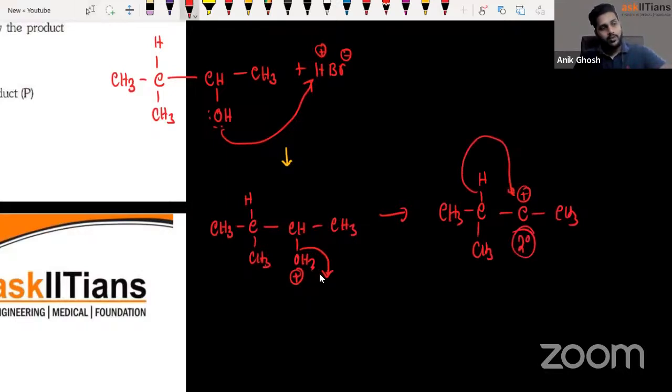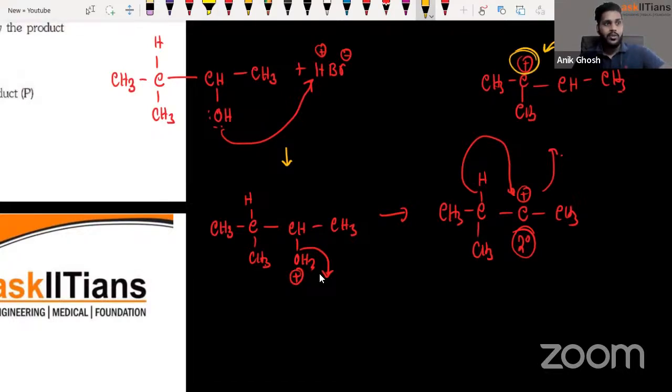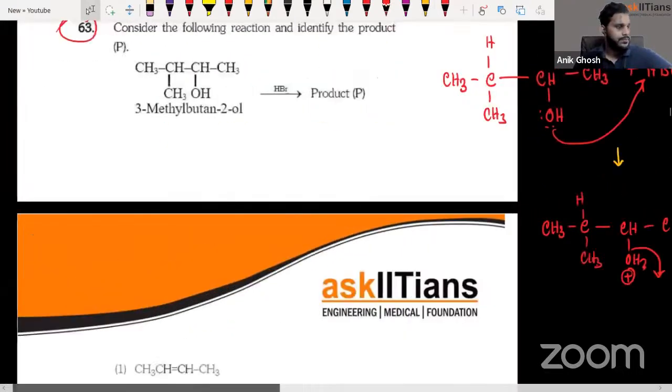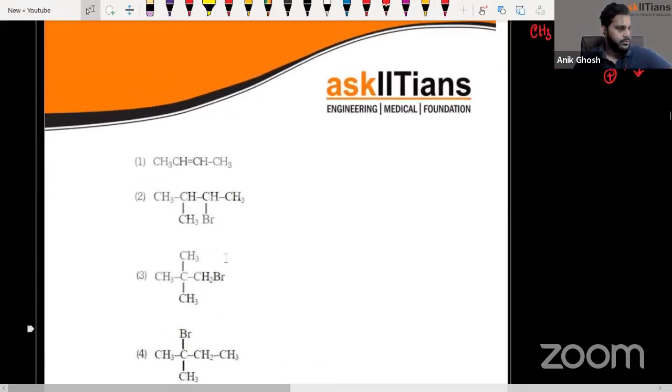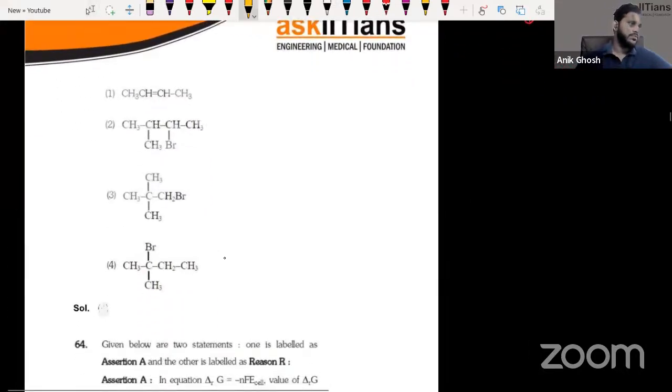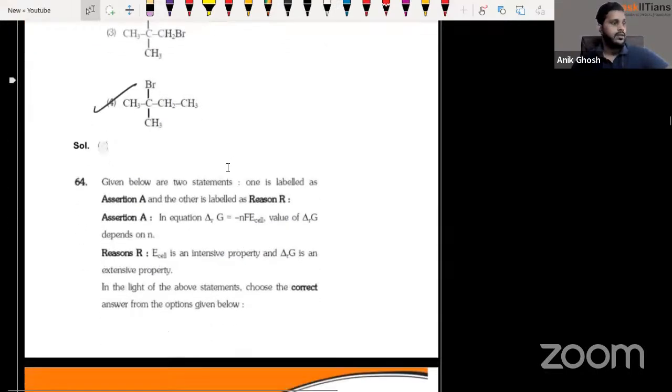Because this carbocation is a 2-degree carbon, in order to become a 3-degree carbocation, which is more stable, it makes the hydride shift. And you get something like this. So now as the carbocation is here, the bromine is going to come and get attached to this part. So the answer is going to be option 4. Guys, option 4 is going to be our answer, right?